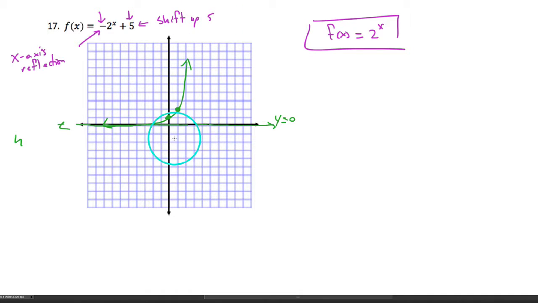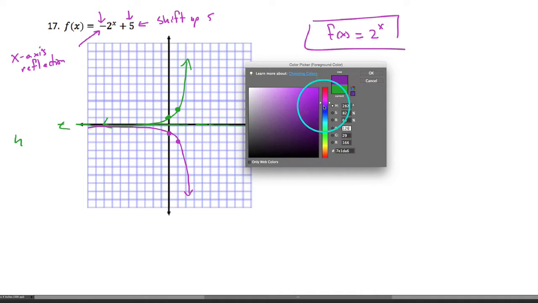So let's start with our reflection. We might have to have a couple sketches on this one, but our reflection would map downward here. We would say everything would be reflected across the x-axis. So we would have this graph that is still growth, but in a negative fashion. And then what we're going to do is grab everything on this graph and shift it up 5. So I'm going to have to change my color again. You might use colored pencils or something to distinguish between them.